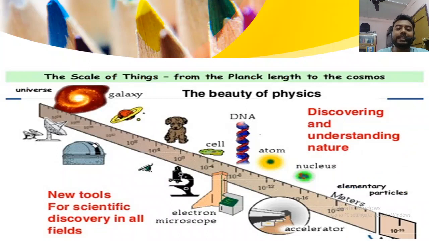Next, look here, the scale. This is the particular diagram which can clear your concept about the scope and scale of physics. Look here, from starting from this point to the last point, this universe is very small in size. This is the size 10 to the power minus 35 to 10 to the power 24 and more than that, right?